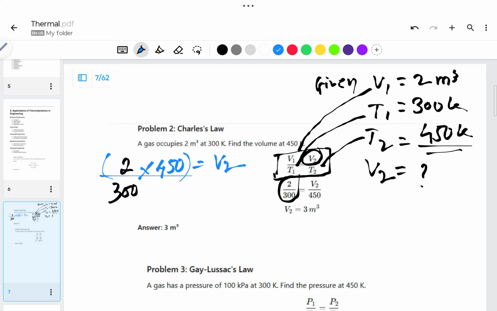After operating the calculator, you will get V2 is equal to 3 meter cube as the answer. At 450 degrees Celsius, the volume will be 3 meter cube. So this is how we have utilized this law to identify the volume at the second condition.